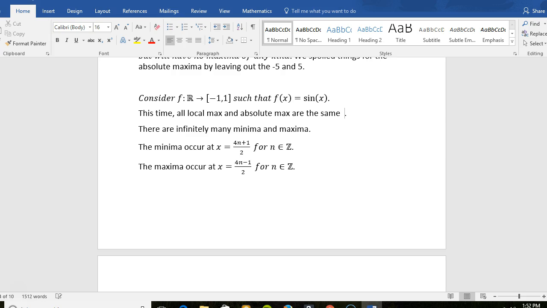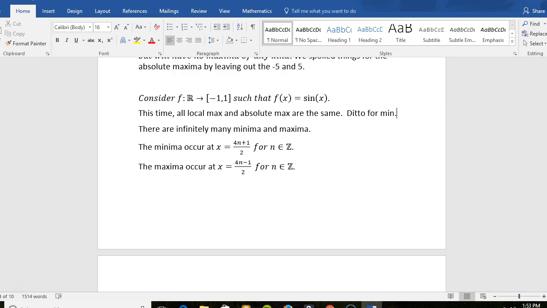And that's what I meant in the first place. And then ditto for min. So all your local and absolute max are the same. And likewise for your minima. That's all I was saying in the first place.